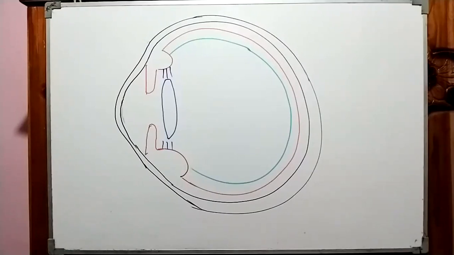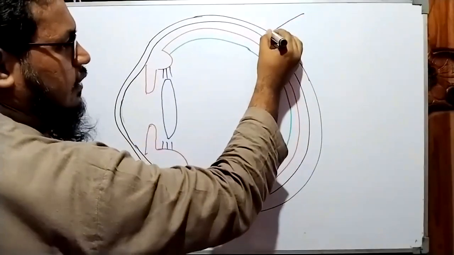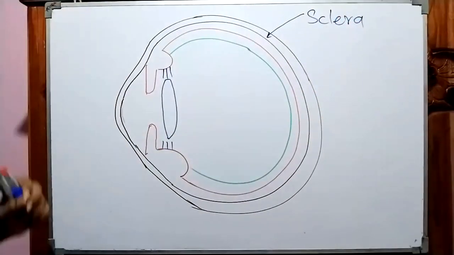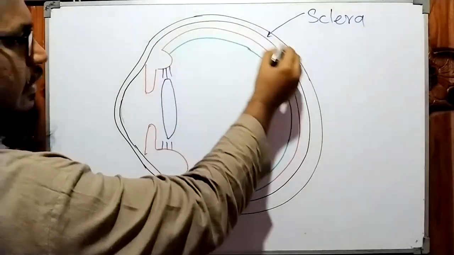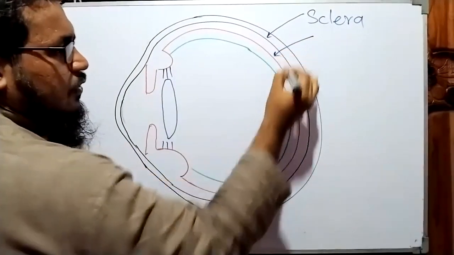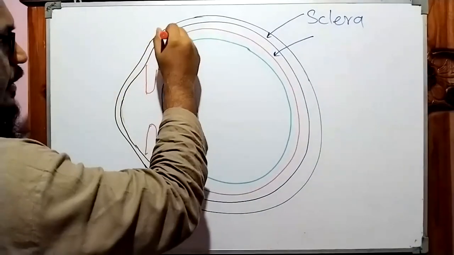Now we'll go for the naming. When naming, start from this. The last layer, the outermost layer, sclera, or you can give another name, sclerotic layer. The last layer. Can you see this? Then you have the second layer. I will put red color dots in that layer.